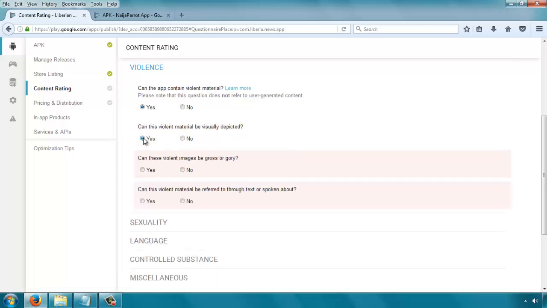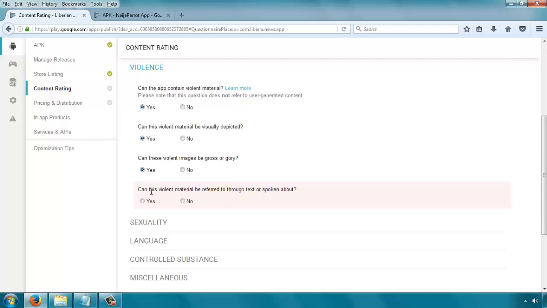We'll say yes. Can these images be gross or gory, which means images that include mutilated body parts, blood, and destroyed living things? So we say yes, because even though this content is not common on the app, there's a possibility that there might be a news story that has such things. So just to be on the safe side, we say yes to that.